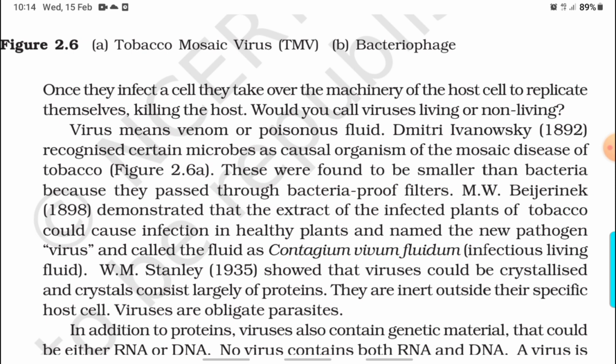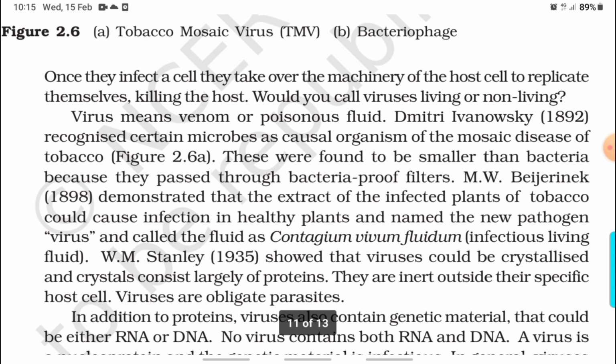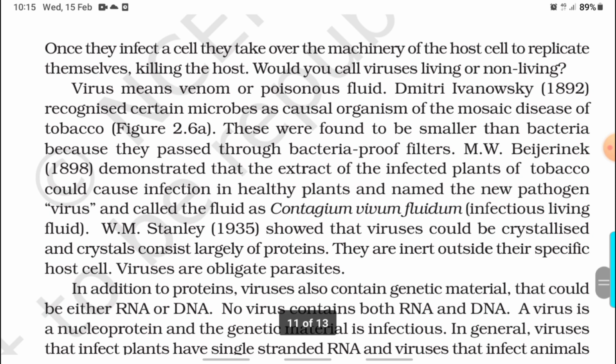Dmitry Ivanovsky, 1892, recognized certain microbes as causal organism of the mosaic disease of tobacco. These were found to be smaller than the bacteria because they pass through bacteria-proof filters.